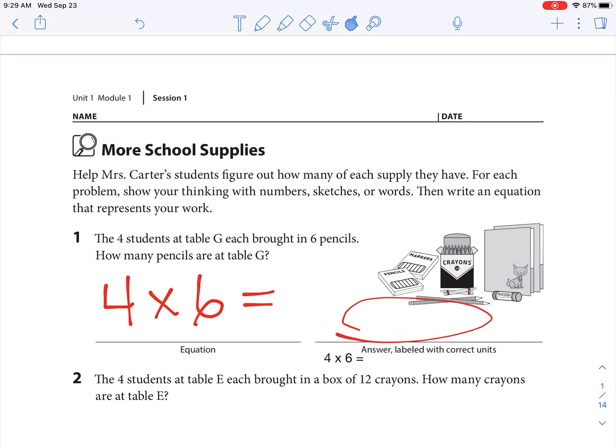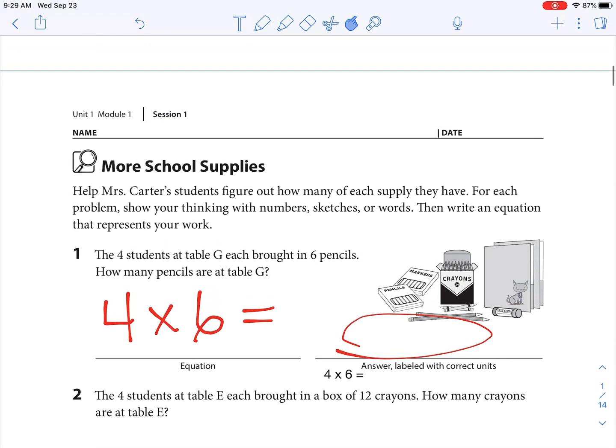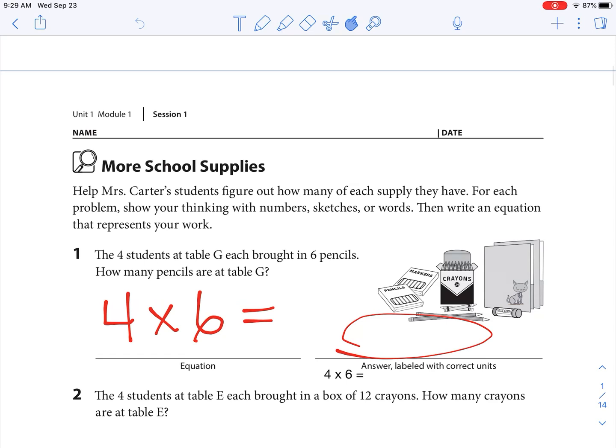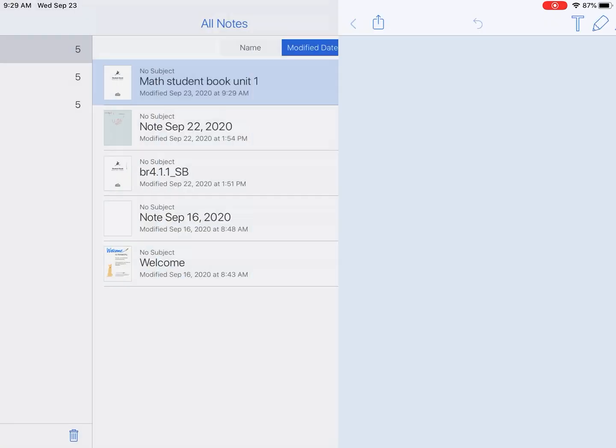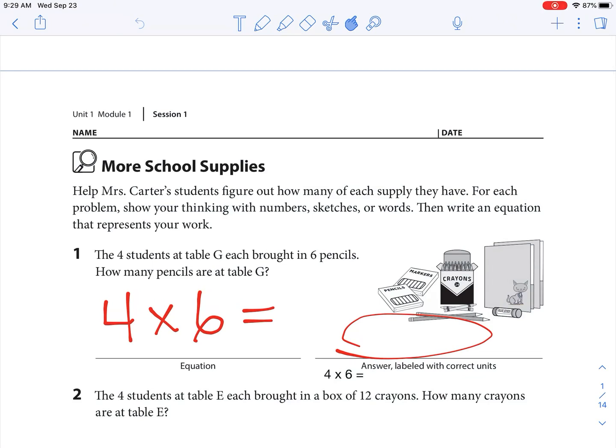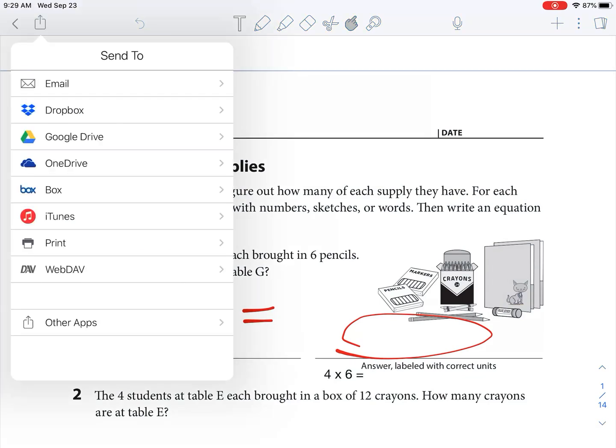When you're done with this worksheet, the top left corner has the back arrow, and that brings you back to all of your notes that you've created. They'd all be right here that you can go back to, and it automatically saves. If you eventually need to send this note to somebody, again, use this square arrow up button in the top corner. You can send to email, or if you wanted to put it in your Google Drive or other things like that, you'd be able to send it to somebody.